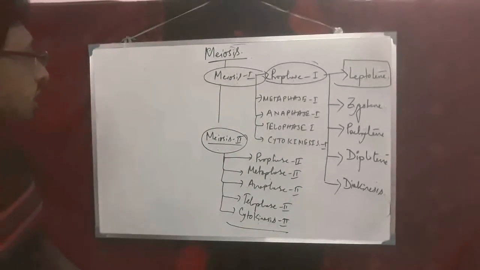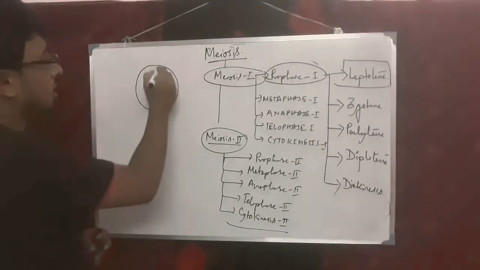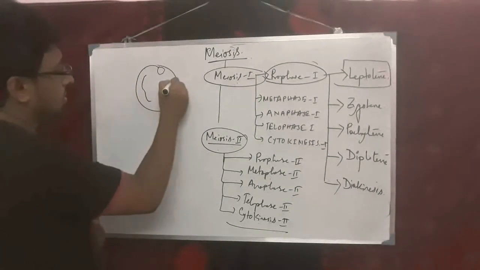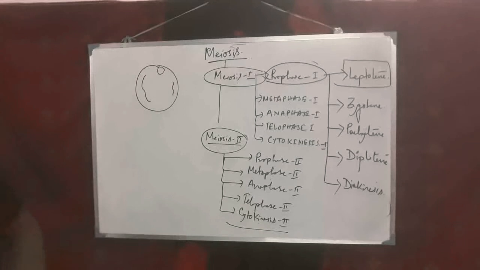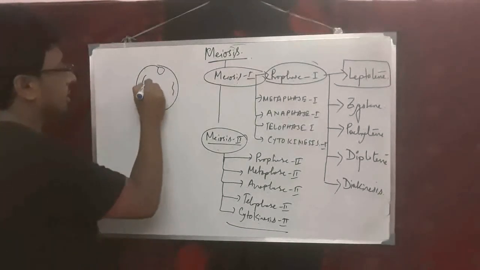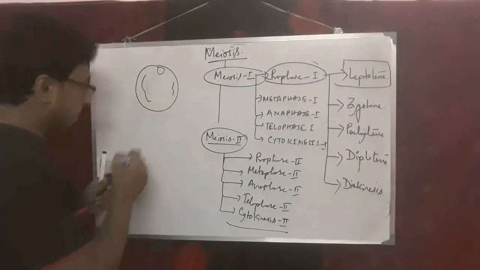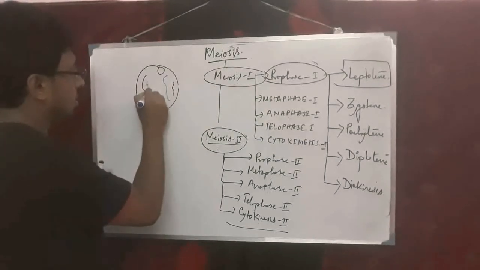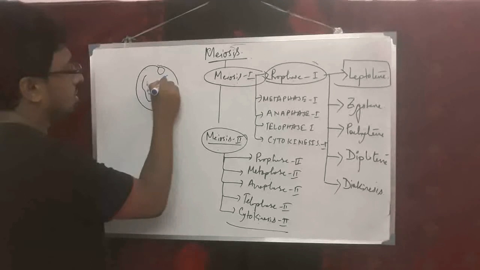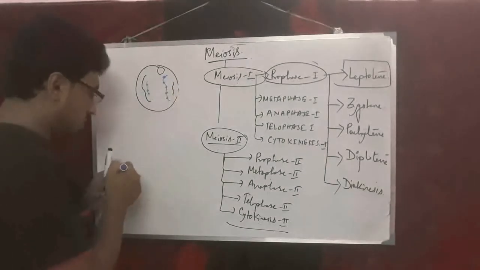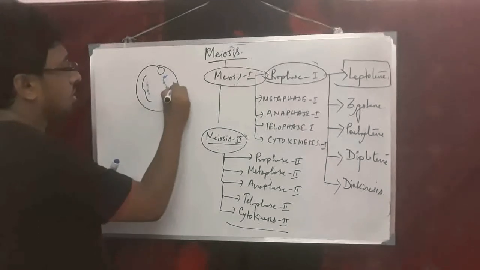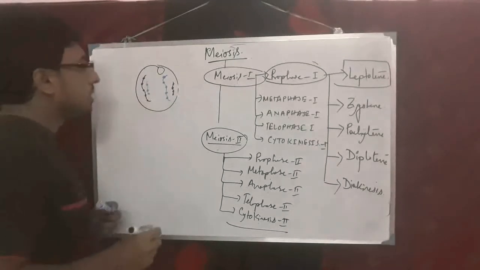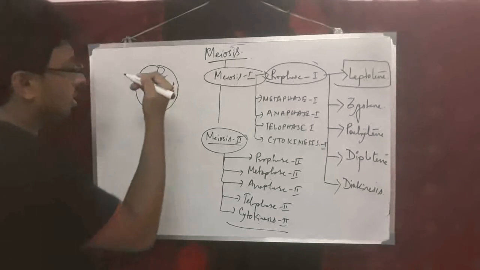In the stage of leptotene, within the nucleus the nucleolus is present, and the chromosomes are arranged in this way, means they are uncoiled. These kinds of structures are found in leptotene.